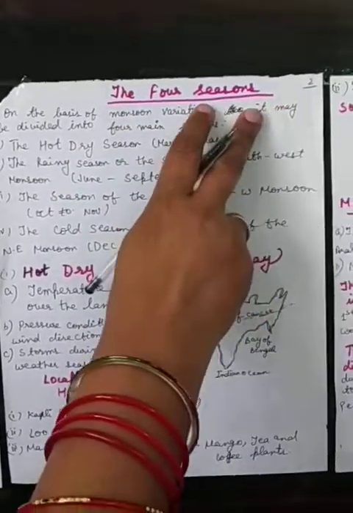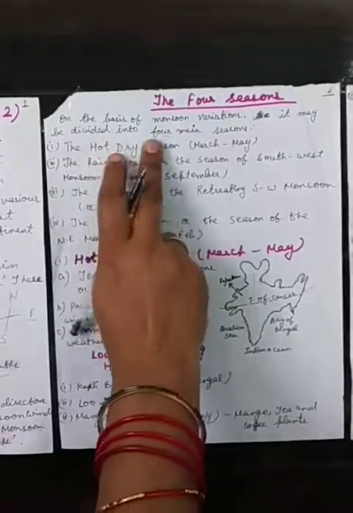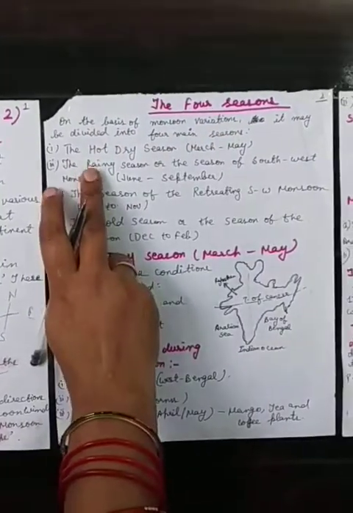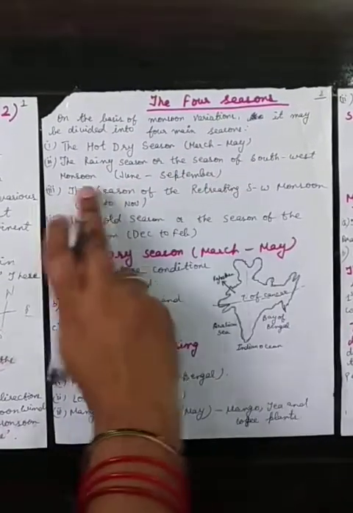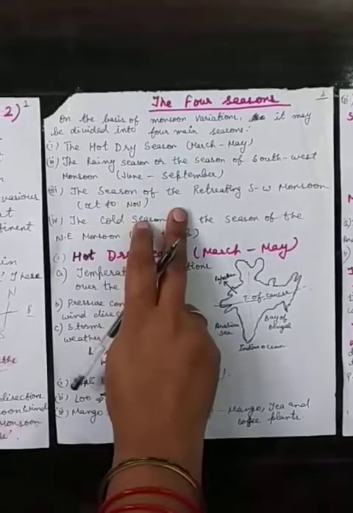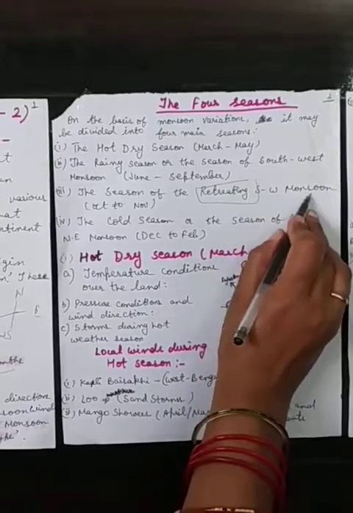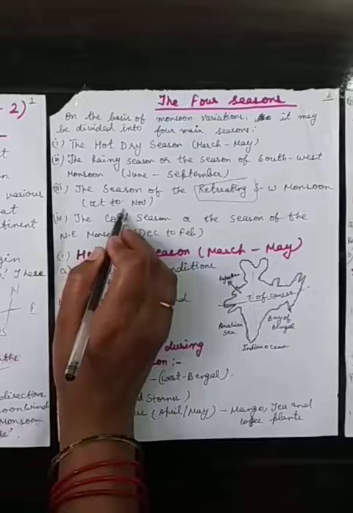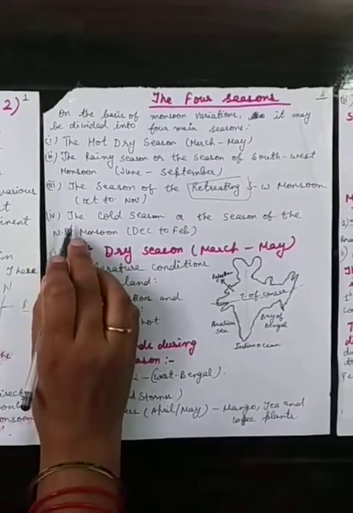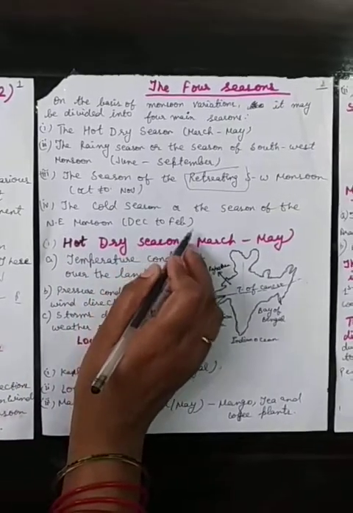Now coming to the next topic, that is the 4 seasons. What are the 4 seasons? On the basis of the monsoon variations, it may be divided into 4 main seasons. That is the hot dry season, which is March to May. The rainy season or the season of the southwest monsoon, that is June to September. The season of the retreating monsoon, which is a short duration period, that is October to November. Next season is the cold season or the season of the northeast monsoon, that is December to February.